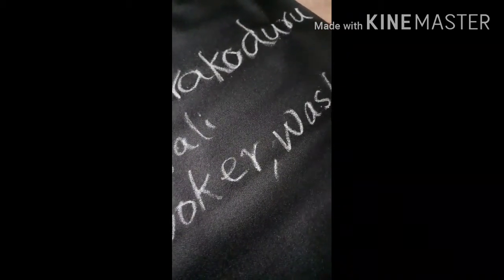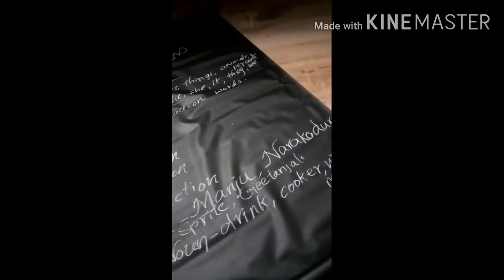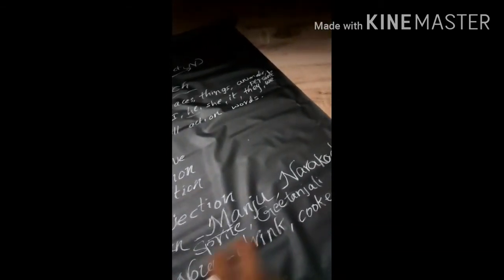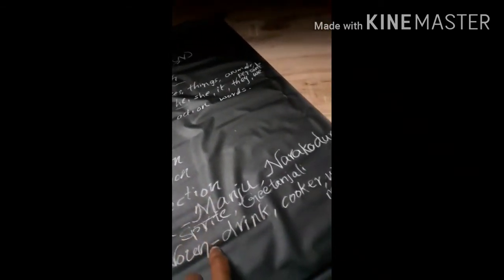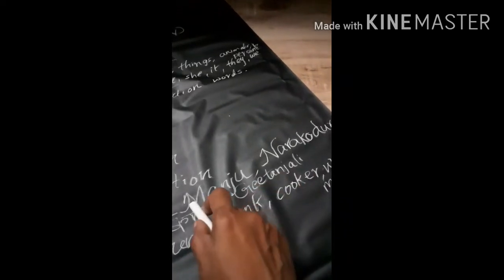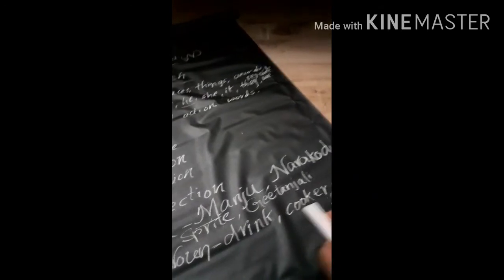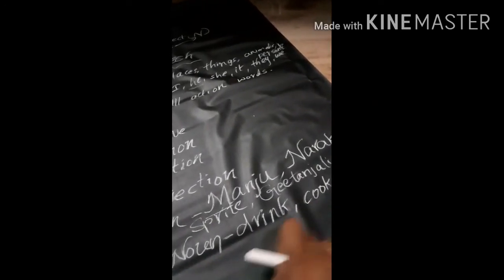So washing machine is a common noun. Whirlpool is a proper noun. In this way we can find proper nouns and common nouns. The proper noun always starts with a capital letter. But a common noun is the name of a thing, place or person.